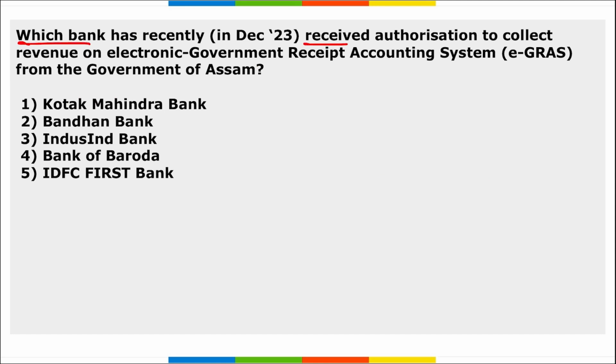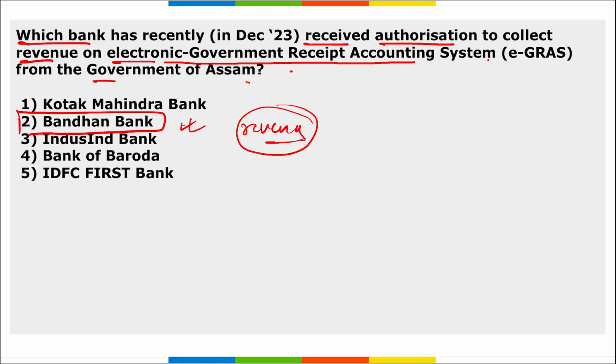Next, which bank has recently received the authorization to collect revenue on electronic government receipt accounting system from the government of Assam? Which is it? Tell me which bank? It is Bandhan Bank. Right? Bandhan Bank received the authorization to collect revenue on the electronic government receipt accounting system from the government of Assam, such as your house tax, vehicle registration tax, local body tax, water bill. They will be recently collected by Bandhan Bank.